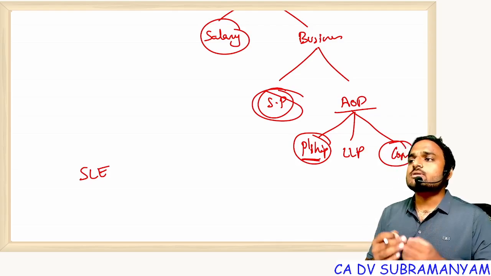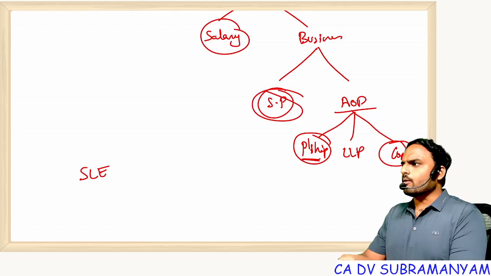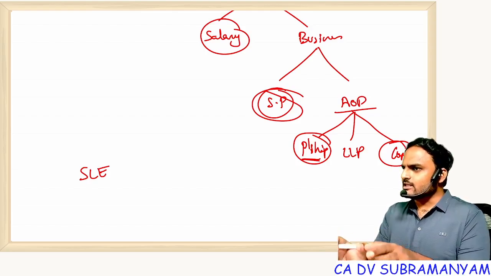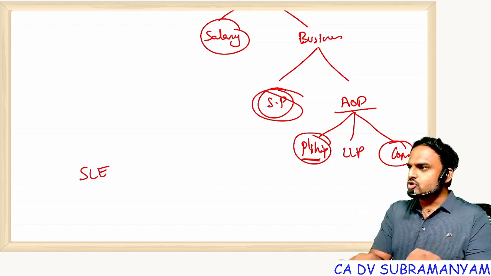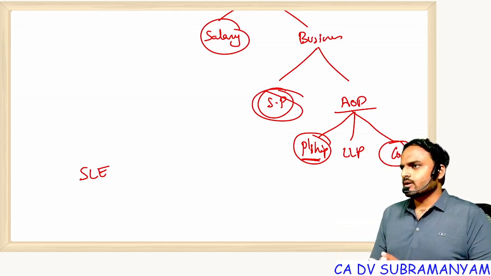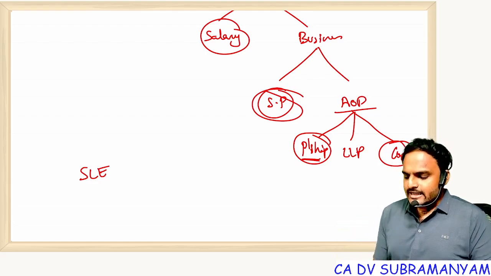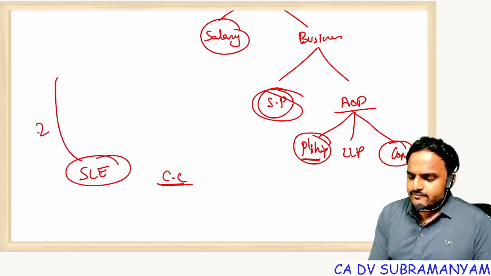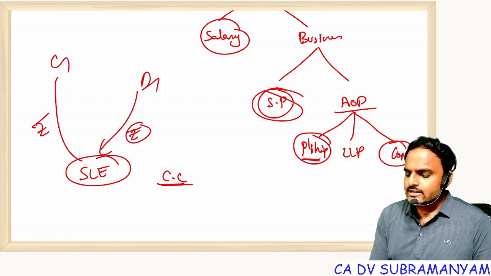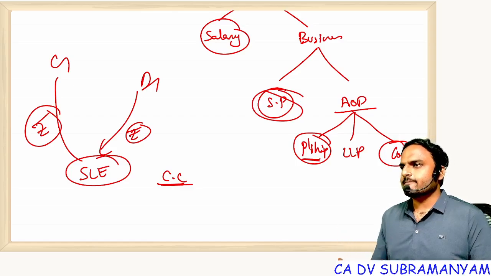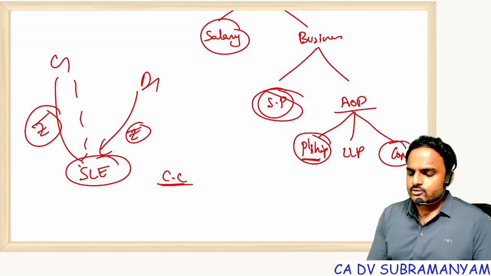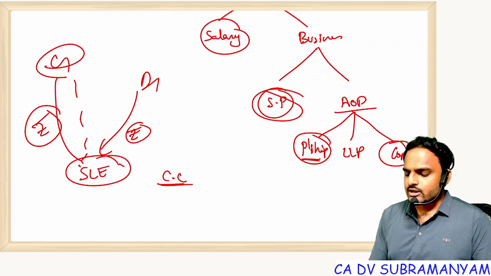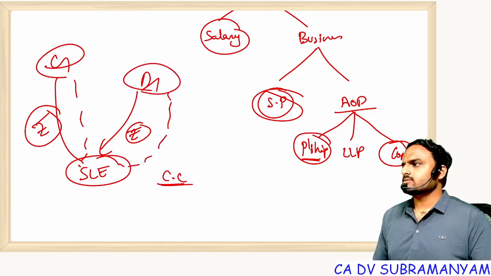Separate legal entity concept means what? It can acquire property in its own name. It can incur liabilities in its own name. It can be sued. It can sue. Now the point is, if it is getting independent contractual capacity and if it is taking money from the creditors, it is taking advances from the debtors, and if it is not performing the operations, imagine. If it is not paying money to the creditors, or if it is not giving goods to the debtors.